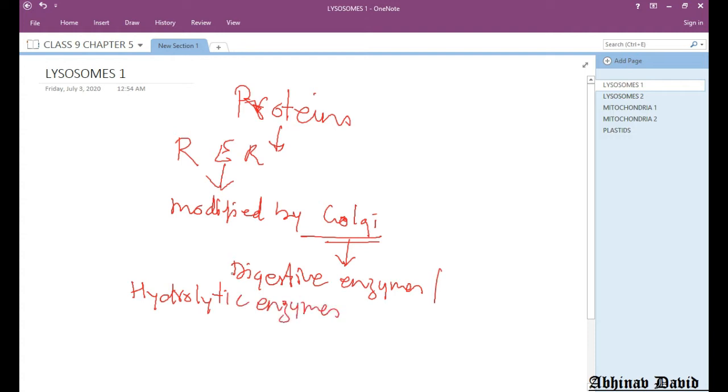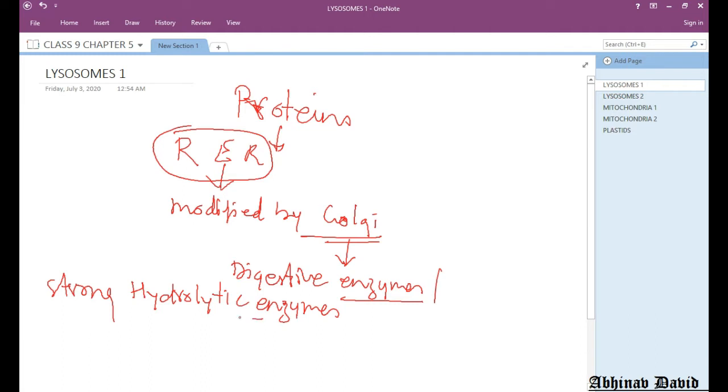So the proteins are manufactured basically by the rough endoplasmic reticulum, and these proteins then enter the Golgi, and are modified into digestive enzymes or hydrolytic enzymes. Very strong hydrolytic enzymes. So what are enzymes? Enzymes are certain chemicals which break down complex substances into simpler substances.